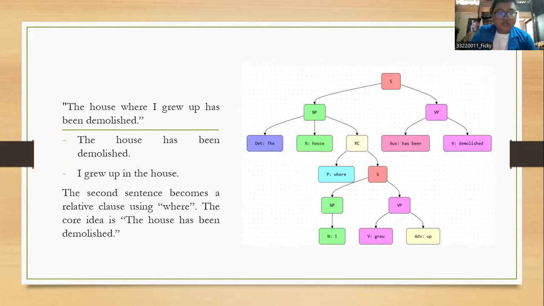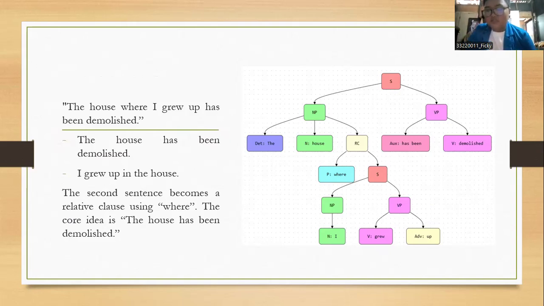The next one is the house where I grew up has been demolished. The house has been demolished, and I grew up in the house are the deep structure of the sentence. The second sentence becomes a relative clause using where. The core idea is the house has been demolished.